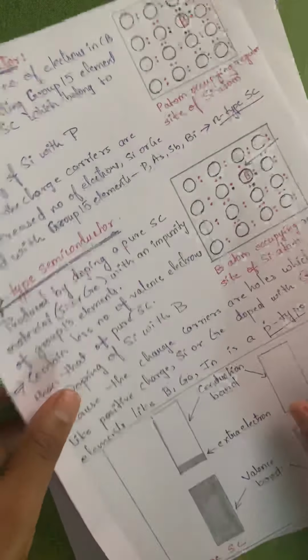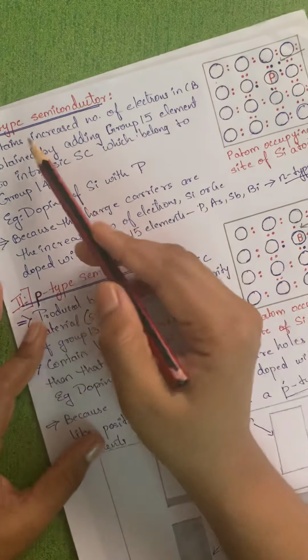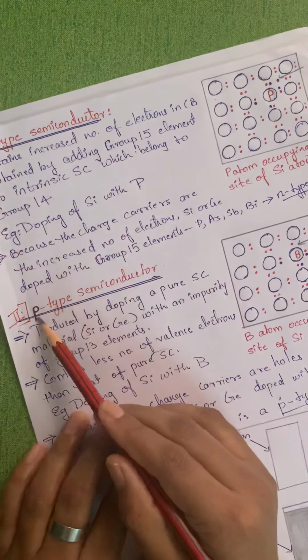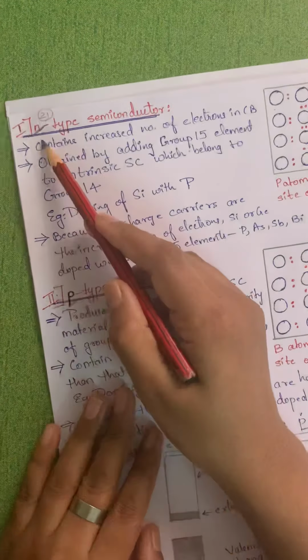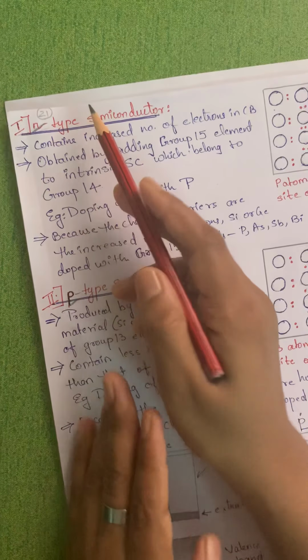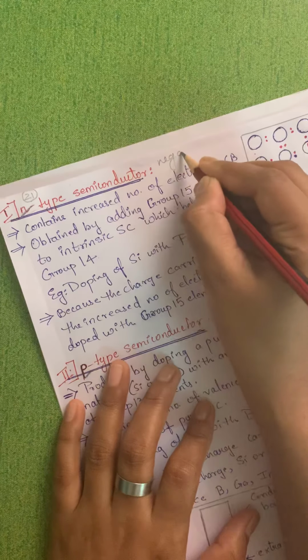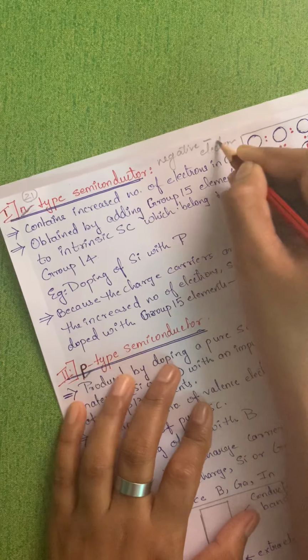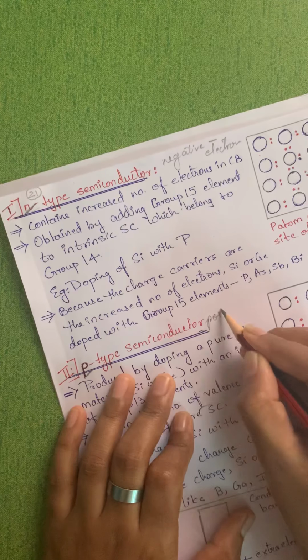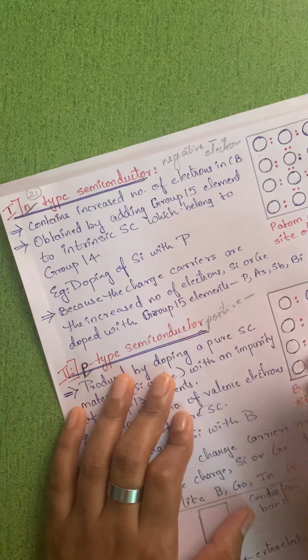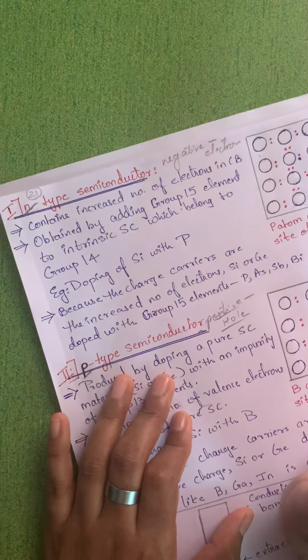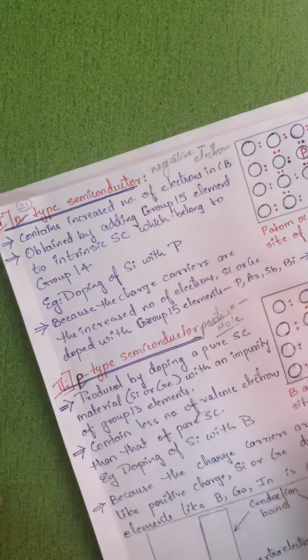Now it is very simple. To start with, just remember n is negative and p is positive. Negative means electrons, and positive means holes. Just remember these two things, and then it will be very easy for you to understand everything.